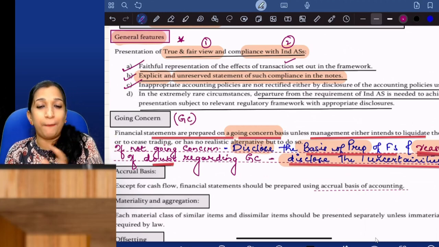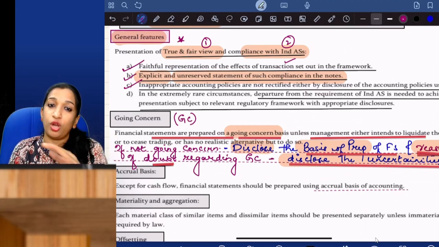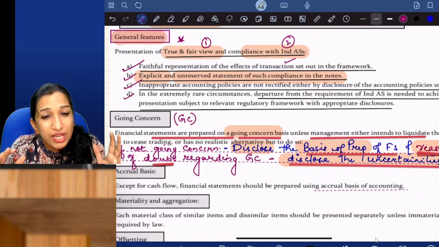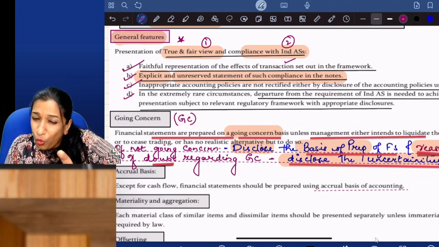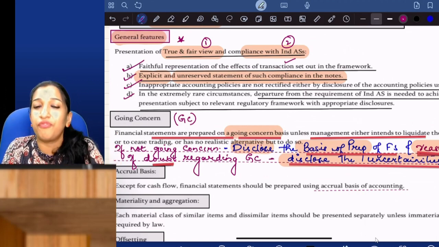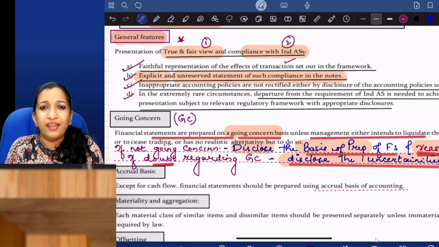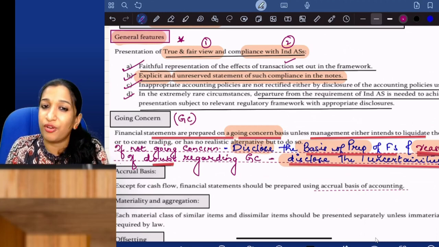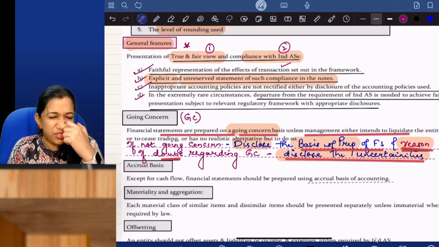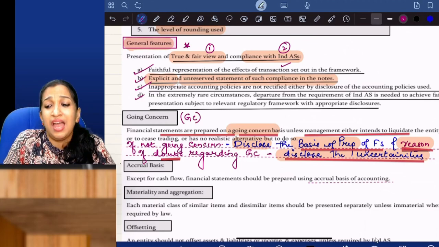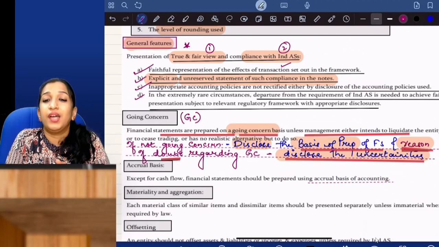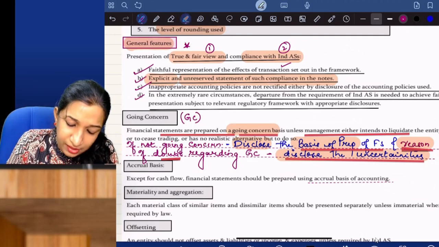It will not remedy it. You have to face the consequence of non-compliance. And in extremely rare circumstances, if there is a departure from Ind AS, then appropriate disclosures are required.